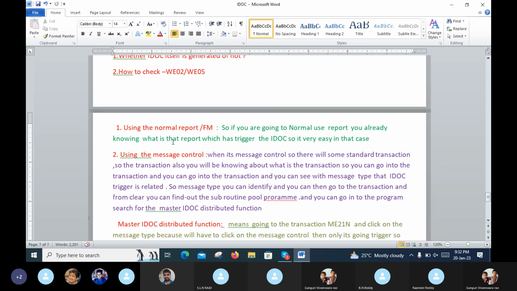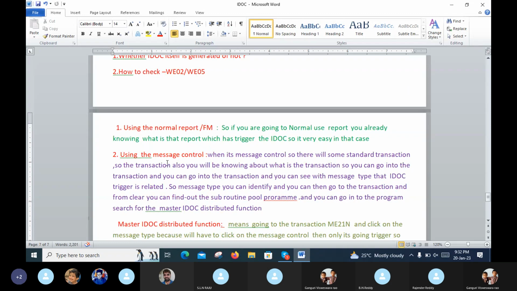Using the normal report or function module: if you are using a normal report, you already know which report has triggered the IDOC. So it is very easy in that case. There is nothing typical about it.